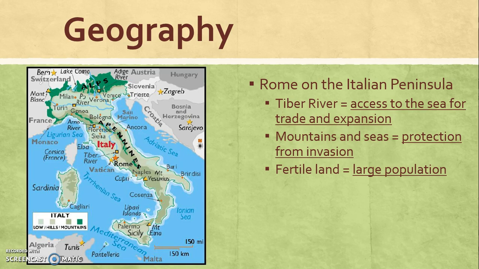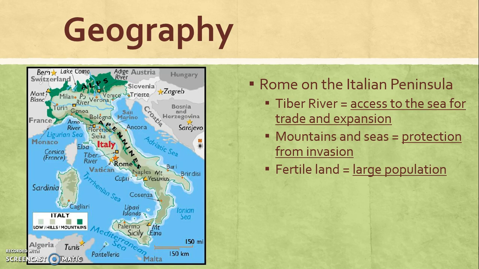Rome is located on the Italian peninsula. This is the peninsula that is seen here that looks kind of like a boot with a high heel. The Tiber River is the most important river to the Romans because it allows access to the sea for trade and also for expansion. Italy is also very mountainous and it's surrounded by seas, so that allows for protection from invasion. It's very difficult to invade Italy because the people of Rome are situated at high elevation, so they could foresee that and be able to defend against it.